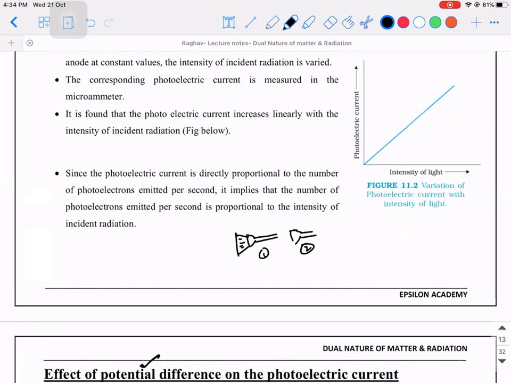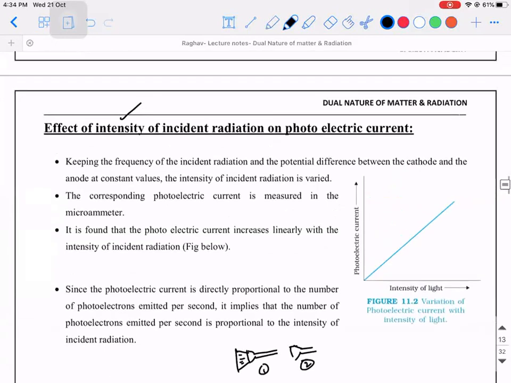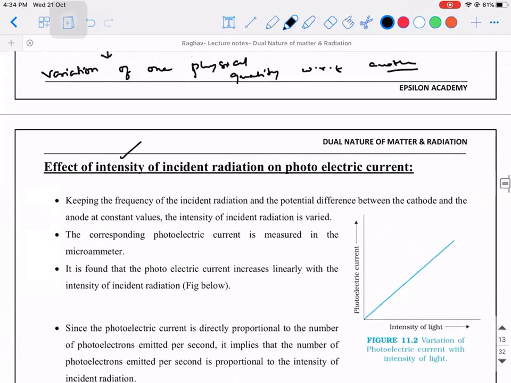In which position is the intensity of the light falling on the plate more? It is the first, because for intensity to be more, the light should be as close as possible to the photosensitive plate. So here, what are the three important parameters I told you?